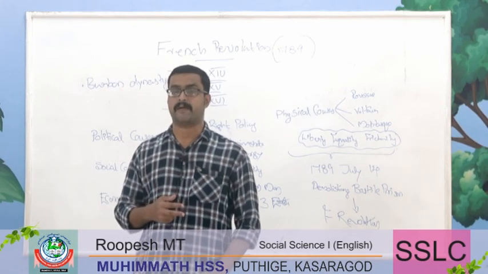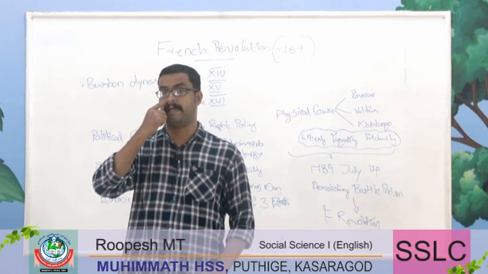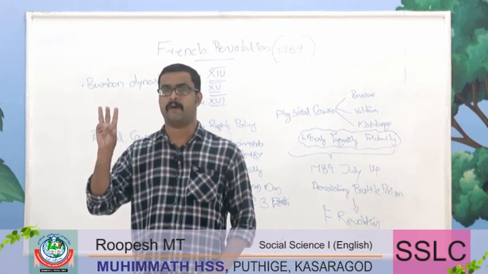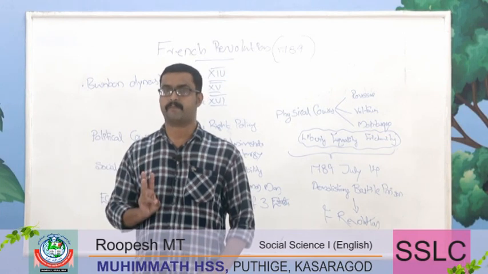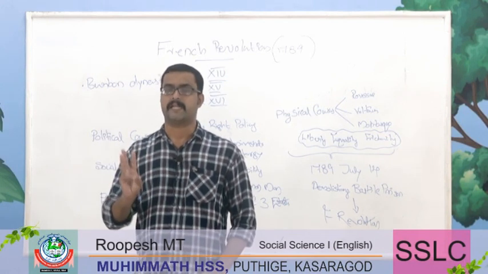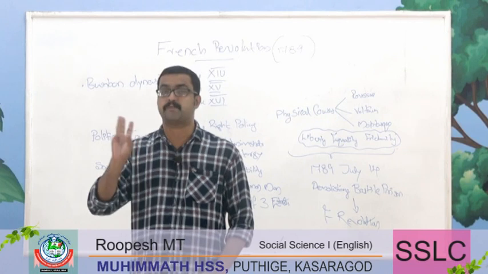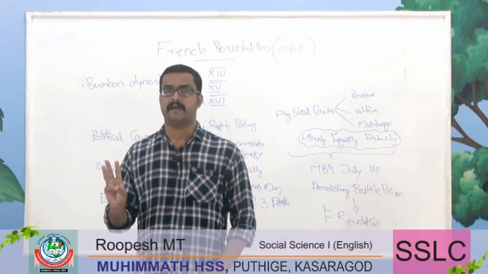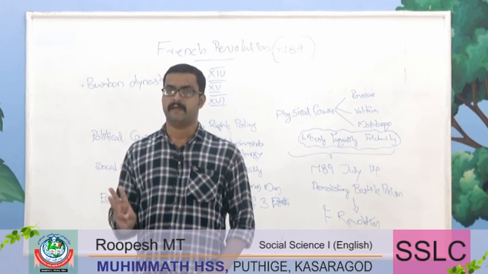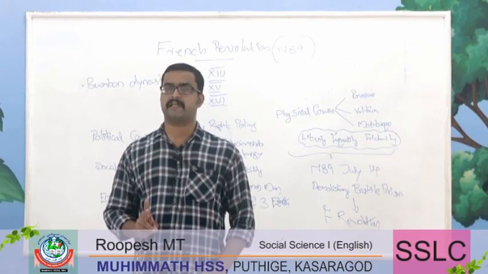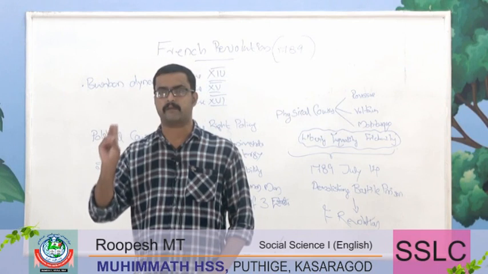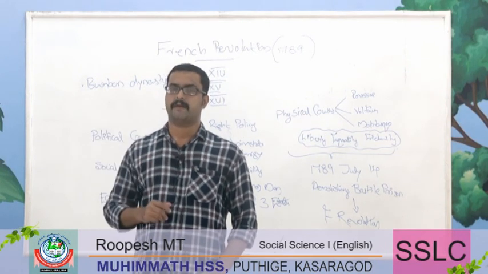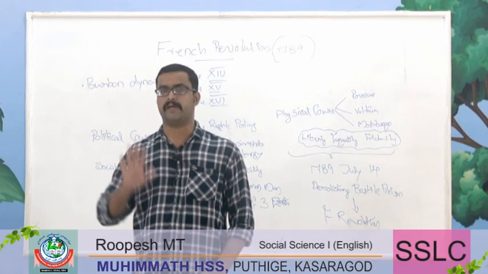And what about the economic condition of the third estate? They did not enjoy land ownership. At the same time, they were the main taxpayers of French society. And economically they were subjugated, politically they were subjugated, and socially they were subjugated under the Bourbon dynasty, under Louis XIV.